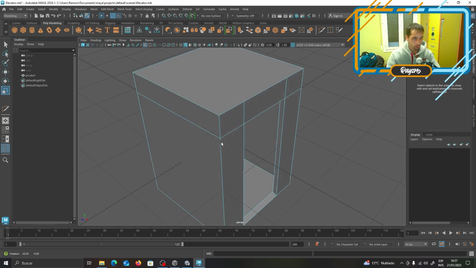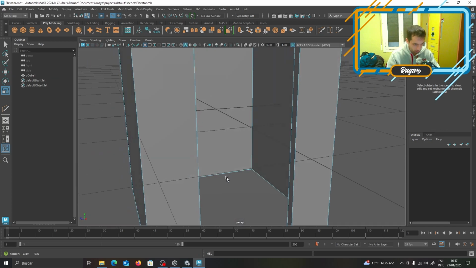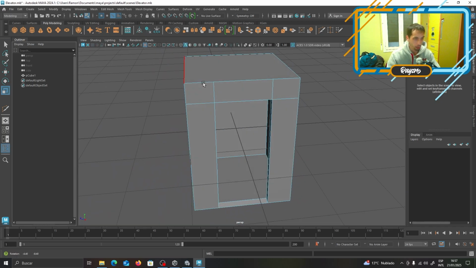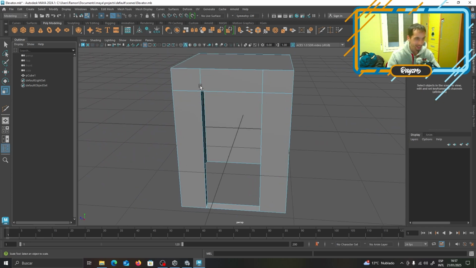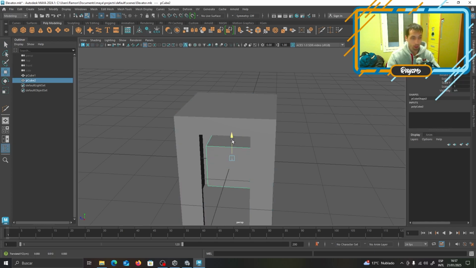Wonderful. The most important part right now is to let people know that this is an elevator, not just a bathroom or something else. So we need to make a tiny whatever we want to put here. Usually just start with boxes, everything is a box.